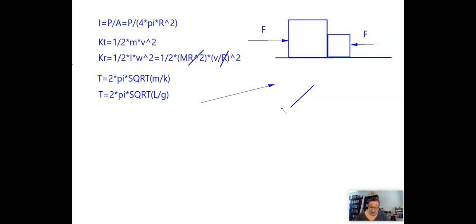Number 11. In many cartoon shows, a character runs off the edge of a cliff, realizes his predicament, and lets out a scream. He continues to scream as he falls. If the physical situation is portrayed correctly, from the vantage point of an observer at the top of the cliff leaning over the edge, the pitch of the scream should be doing what? So when we're talking about the pitch of the scream, we're talking about the frequency at which you observe it. And that's a Doppler effect problem. We're talking about motion towards or away from the source of the sound. In this case, what is it?